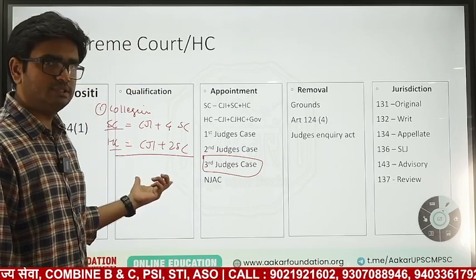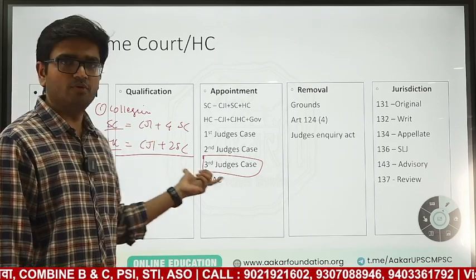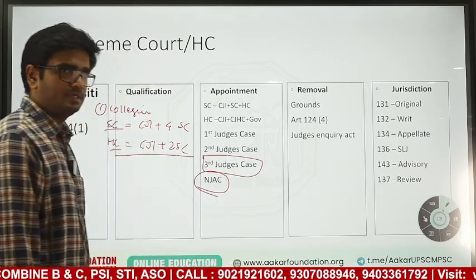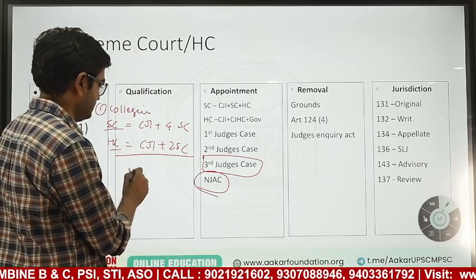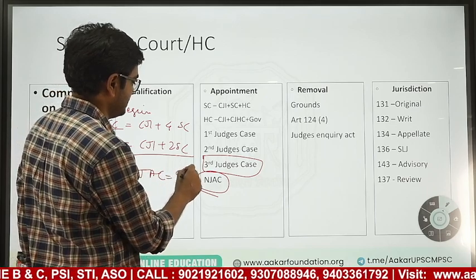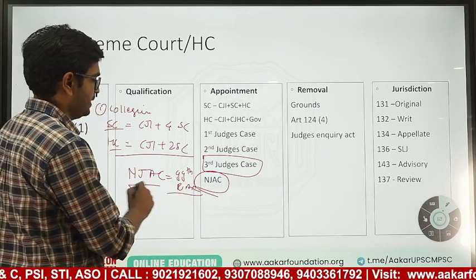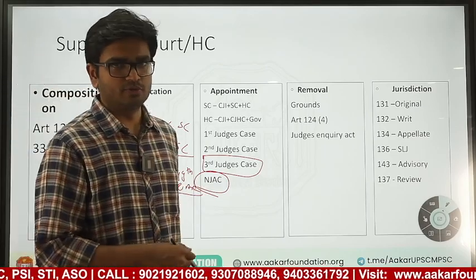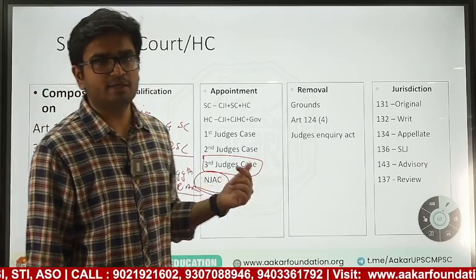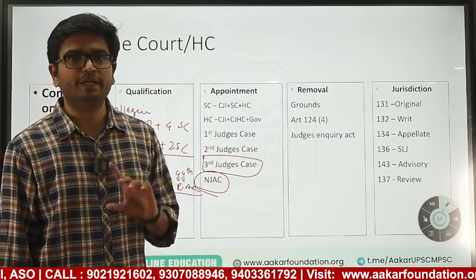Here also judges will have their say, not the executive. In case of conflict, it will be the judiciary which will prevail. And next is NJAC. We have seen in the PYQ session, NJAC, the National Judicial Appointments Commission, which was introduced in the 99th Amendment Act, in which the appointment committee of judges included the law minister also, meaning a man from the government, and the Supreme Court struck it down saying that it is a violation of Article 50, which says judiciary and executive should be independent of each other.